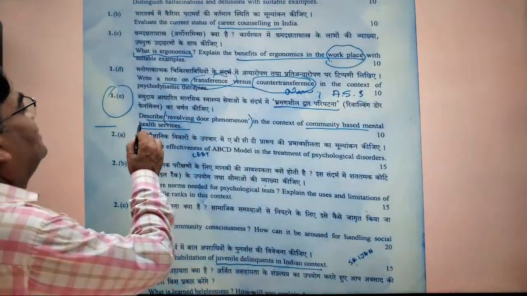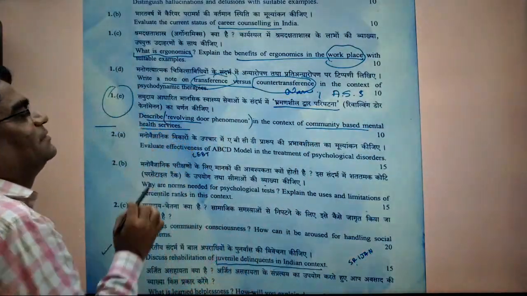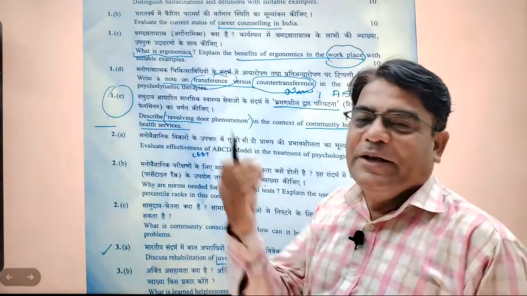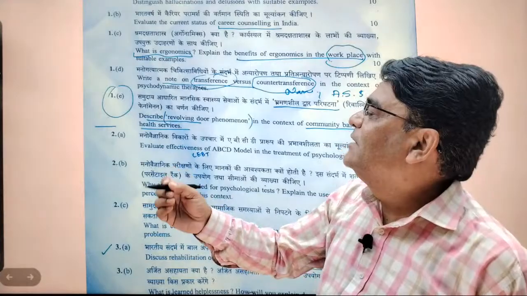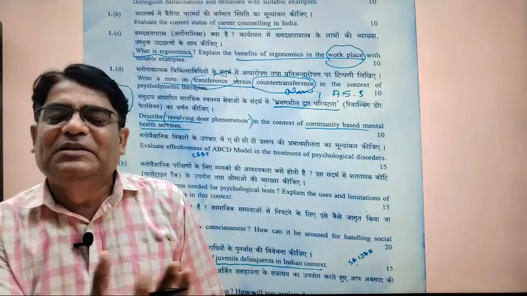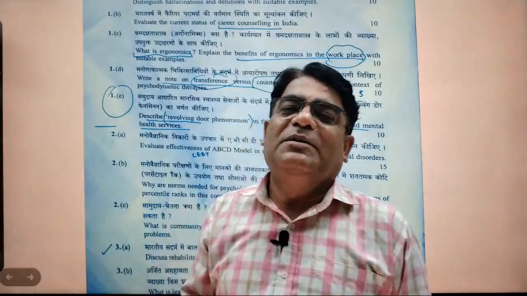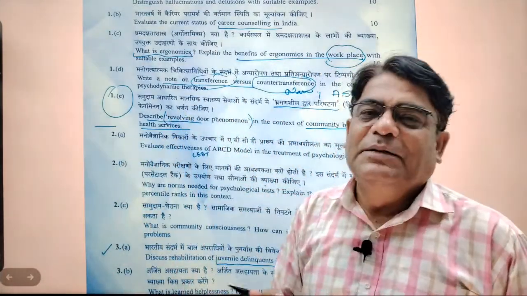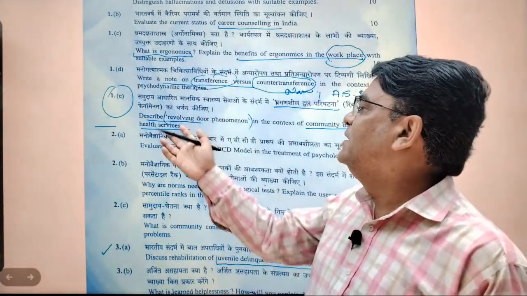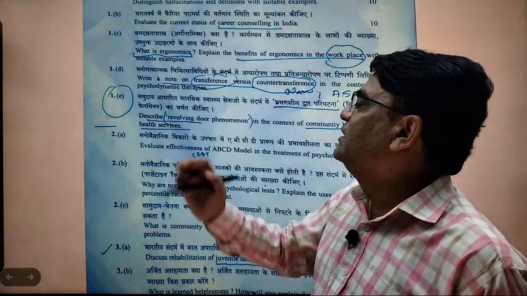See, describe revolving door phenomena in the context of community-based mental health service. So again, here is a googly kind of thing. अभी तो कोई चैट जीपीटी करके समझ लेगा कि रिवॉल्विंग डोर फिनोमिना क्या होता है, लेकिन if you read the common book you will not come across this term, revolving. This is a new kind of term that is being used और बहुत ही पॉपुलर नहीं है. पता नहीं यूपीएससी ने क्यों इसको यूज़ किया, but ये रिलैप्सेस को दिखाता है. अगर आप टेक्निकली देखें तो describe revolving door phenomena in the context of community based mental health services.